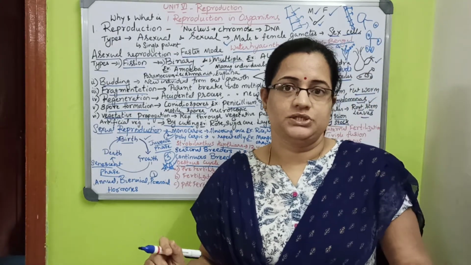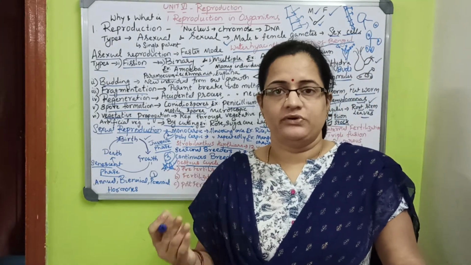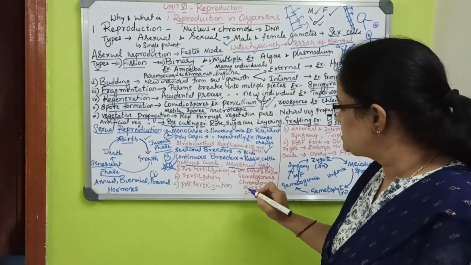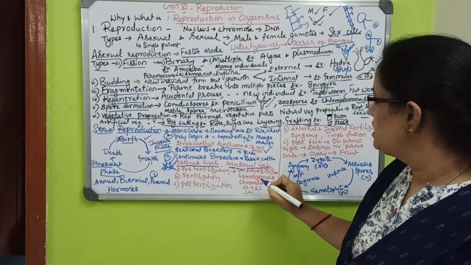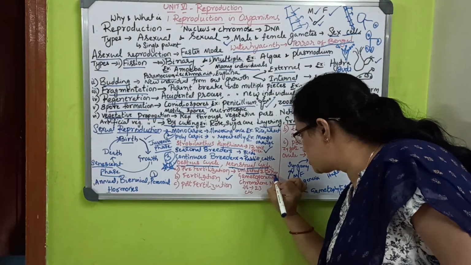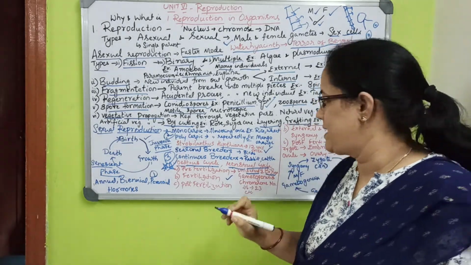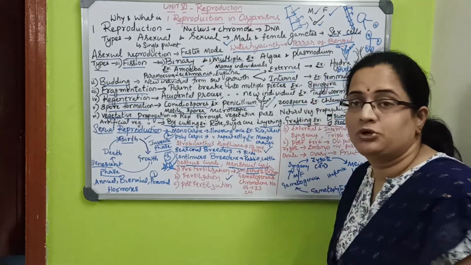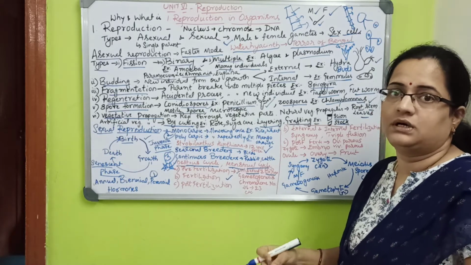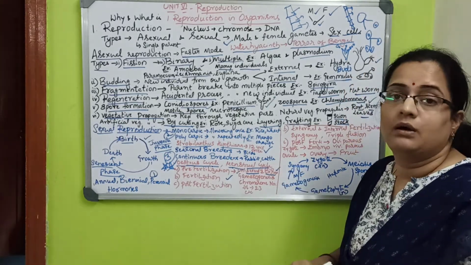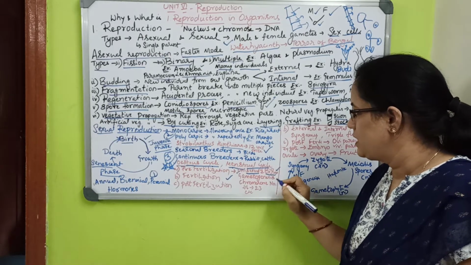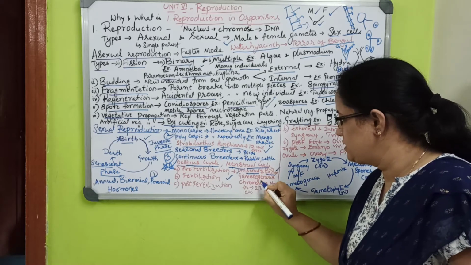So in fertilization, I will move on to the next stages. There are 3 stages: pre-fertilization, fertilization, and post-fertilization. In this you can learn what fertilization is in the second part. In pre-fertilization there are unisexual and bisexual plants. Having only one sex in a plant is called unisexual. Bisexual means both male and female in the cone, plant, flower, or fruit. Suppose hibiscus comes under bisexual, while papaya is unisexual.